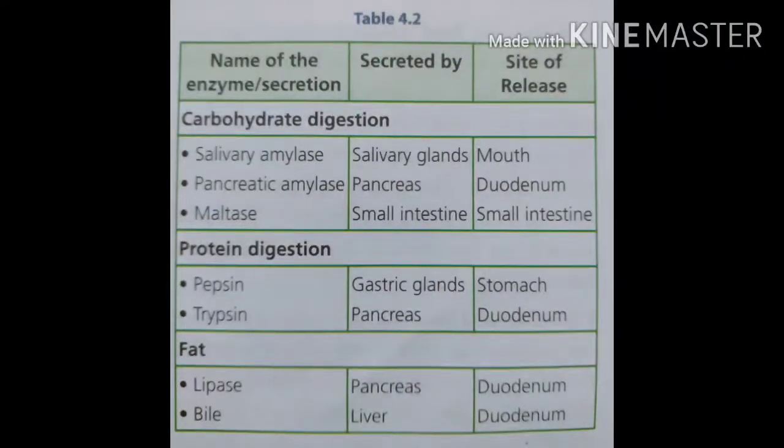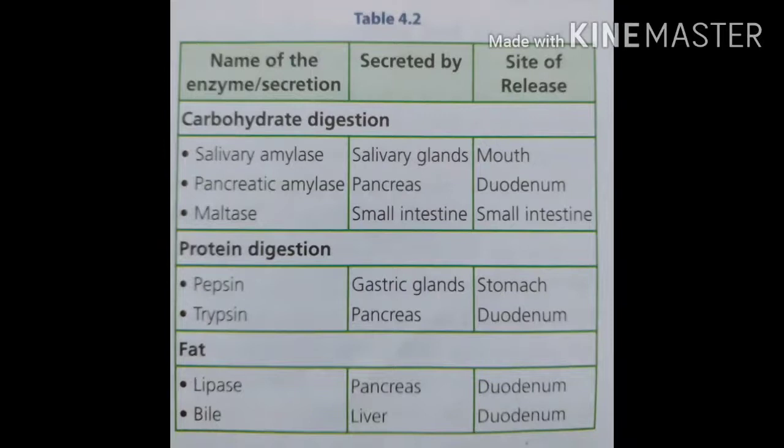Salivary amylase is secreted by the salivary glands and the site of release is the mouth. Pancreatic amylase is secreted by the pancreas and the site is the duodenum. Maltase is secreted by the small intestine, and the site is the small intestine.